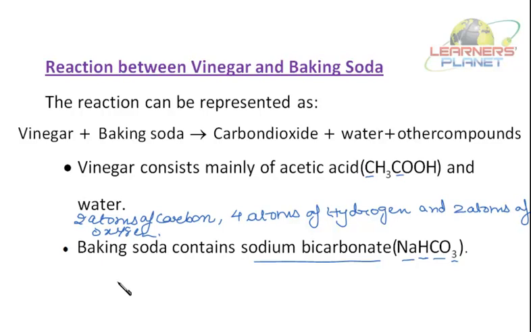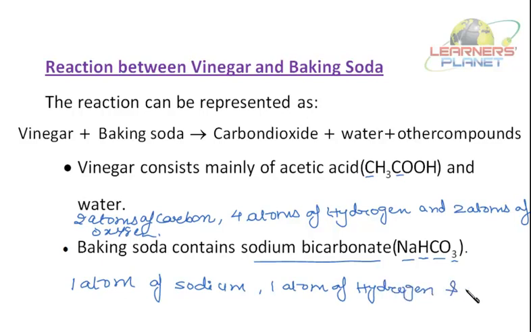It contains 1 atom of sodium, 1 atom of hydrogen and 3 atoms of oxygen. So this is what? Sodium bicarbonate. The symbol for sodium is Na. Na is derived from natrium, the Latin name of sodium.